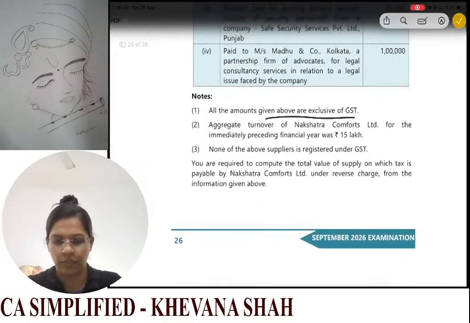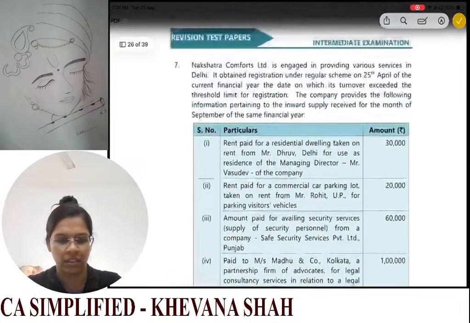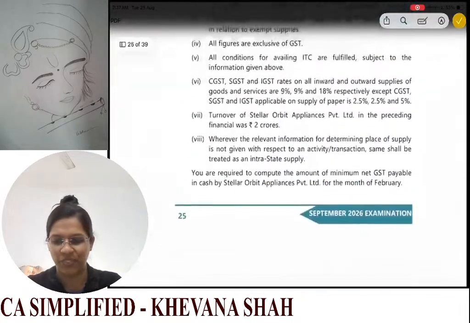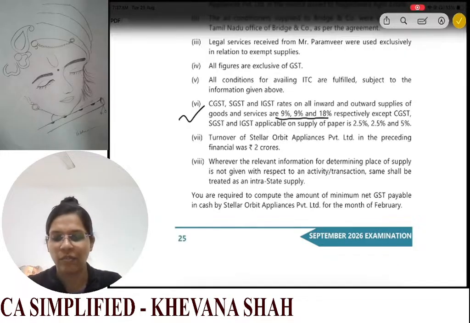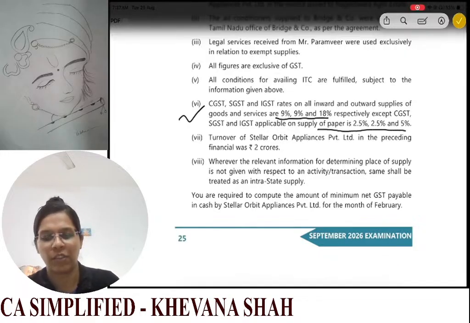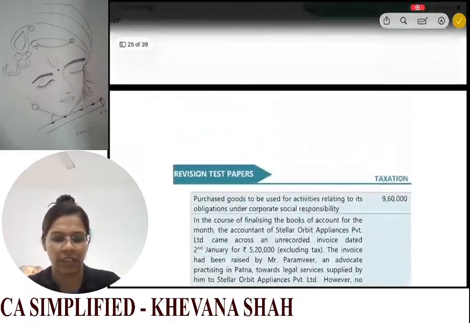All are exclusive of GST. Aggregate turnover was 15 lakhs. None is registered under GST. Compute the total value of supply on which tax is. Okay, that was next question. I'm so sorry. Okay, see, we are given the rates here 9%, 9% and 18%. And for supply of paper, we are given 2.5%, 2.5% and 5%.